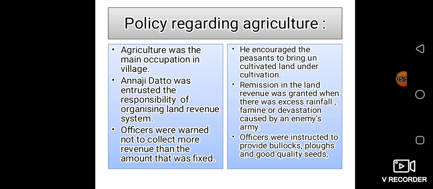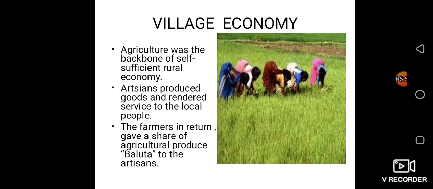Like this, in the agriculture section also, Shivaji Maharaj made good progress. Now the next topic is village economy. Children, village economy is also very important, because at that time agriculture was the backbone of the rural economy. In villages many occupations existed, like artisans and others, but agriculture was the main occupation there.